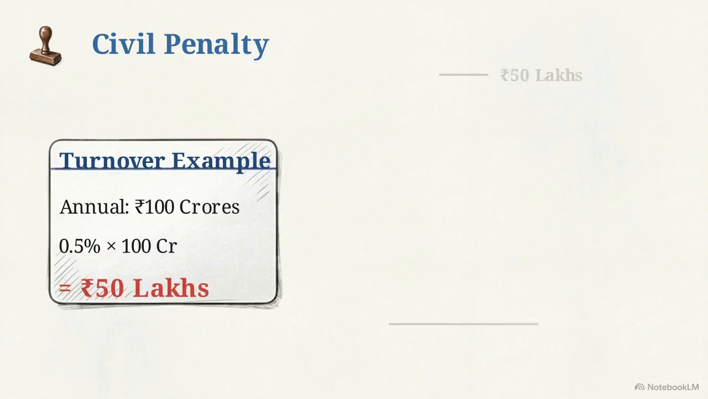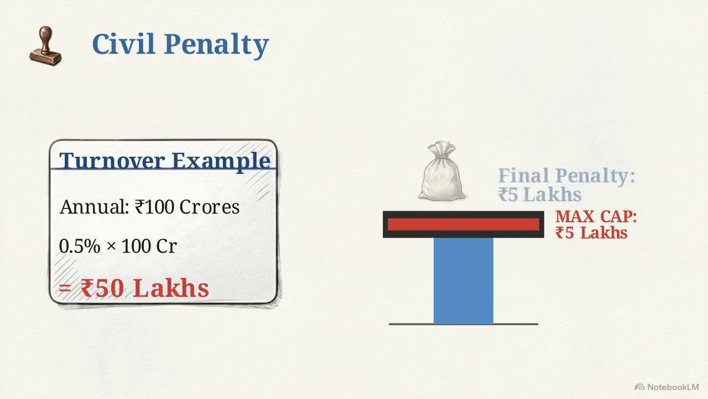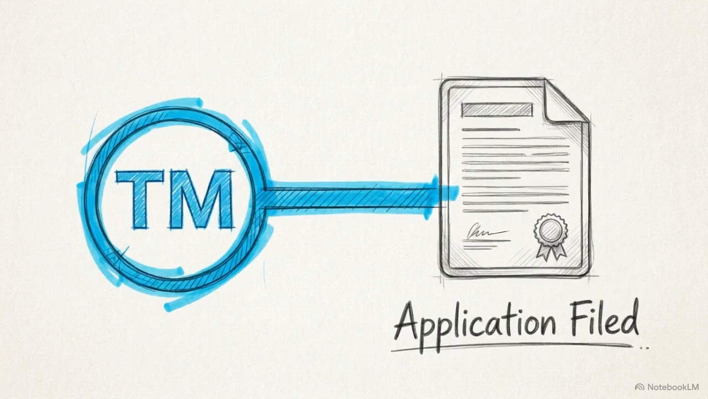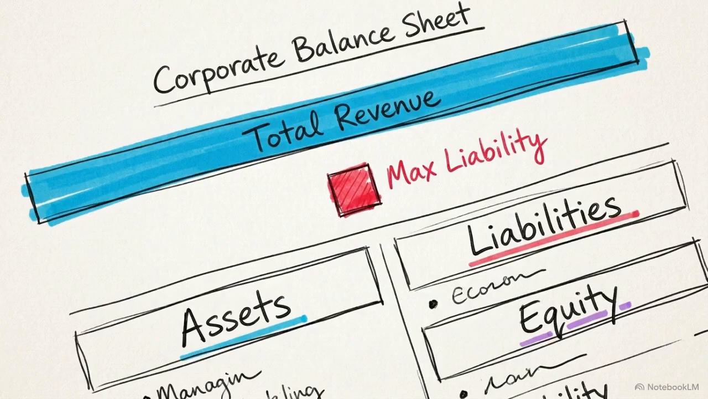It is calculated as 0.5% of annual turnover, but it is capped at a maximum of 5 lakh rupees. For your exam preparation, remember that the TM symbol is the correct designation for unregistered claims, while the R symbol may only be used after the registration certificate is officially issued. The whichever is less cap on the fine ensures that technical marking errors do not result in disproportionate financial penalties for high-turnover companies. Criminal prosecution and civil suits run on independent parallel tracks.